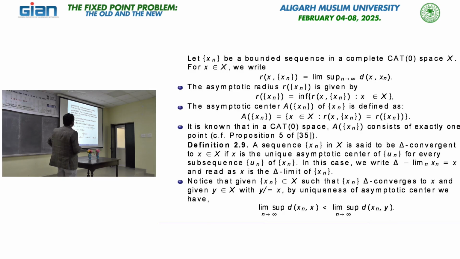So, every bounded sequence in a complete CAT(0) space admits a delta convergent subsequence. And if x_n is a bounded sequence in a closed convex subset K of a complete CAT(0) space, then the asymptotic center of x_n lies in K.